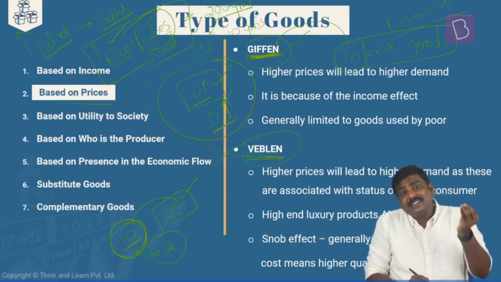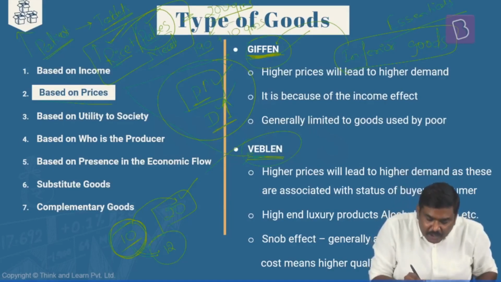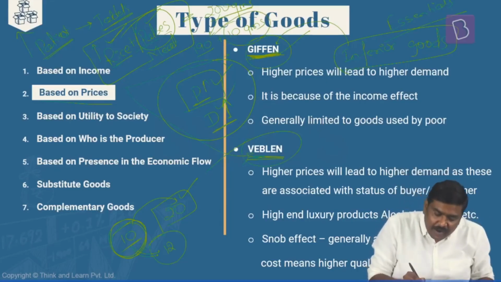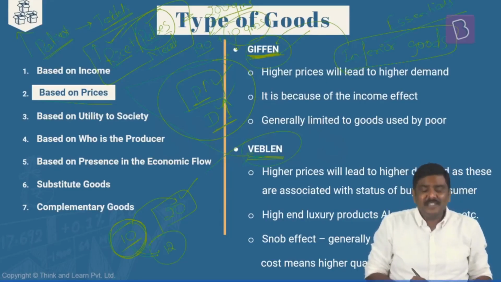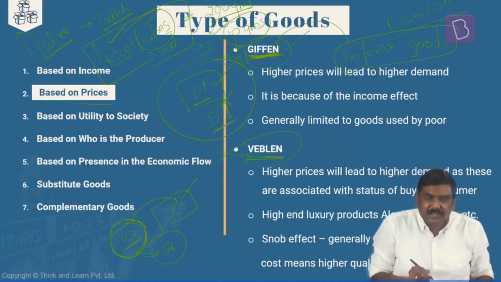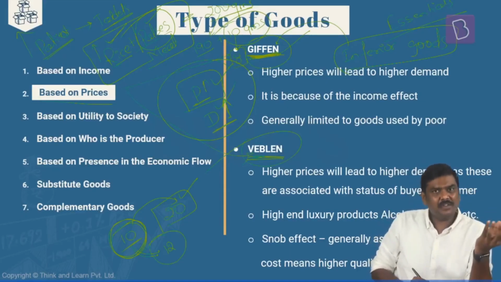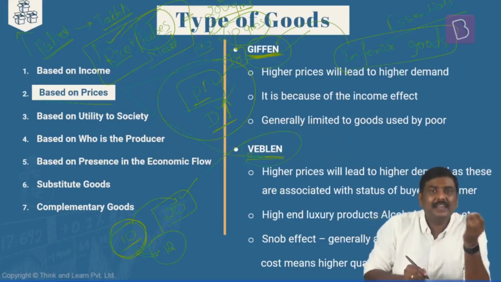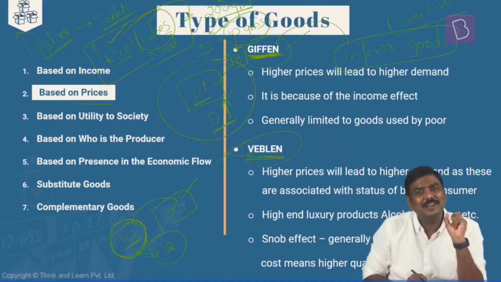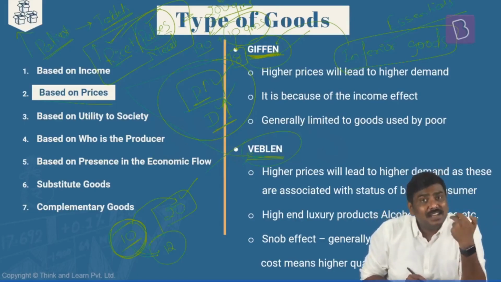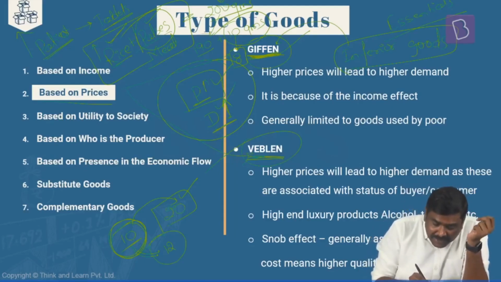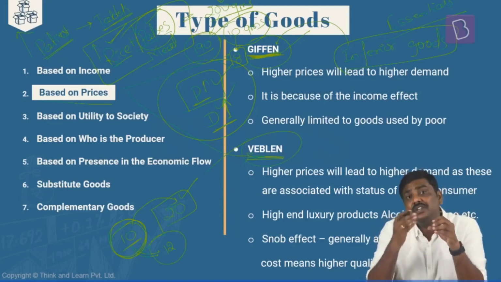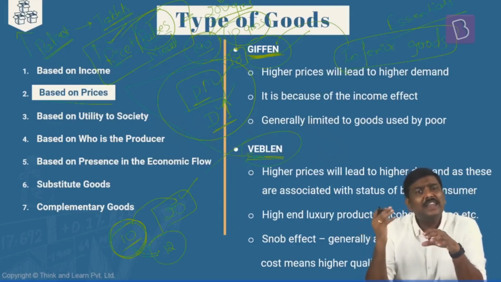Now, as a result of a rise in the price of rice, can he continue to purchase the same 10 grams of pulses? No, it is not possible. So he will have to reduce the consumption of pulses from 10 grams to, let's say, 8 grams. But if he consumes 190 grams of rice and 8 grams of pulses, will he be able to meet the requirement of 200 grams of total consumption? No, it is not possible. As a result of this, what he will do is, he will increase the consumption of rice. Have you understood this? He cannot shift to the next quality of rice because it is very costly.